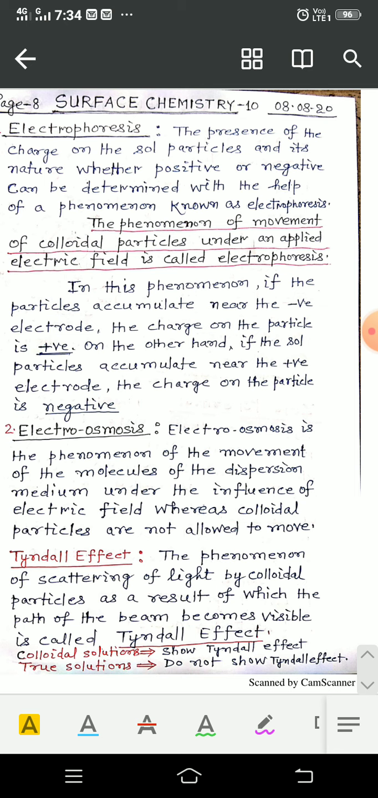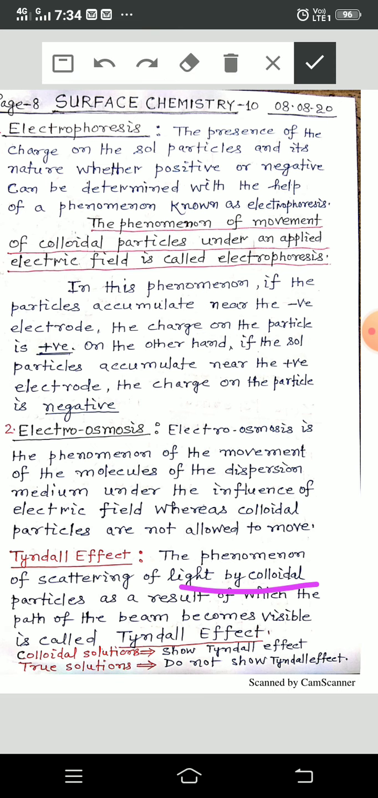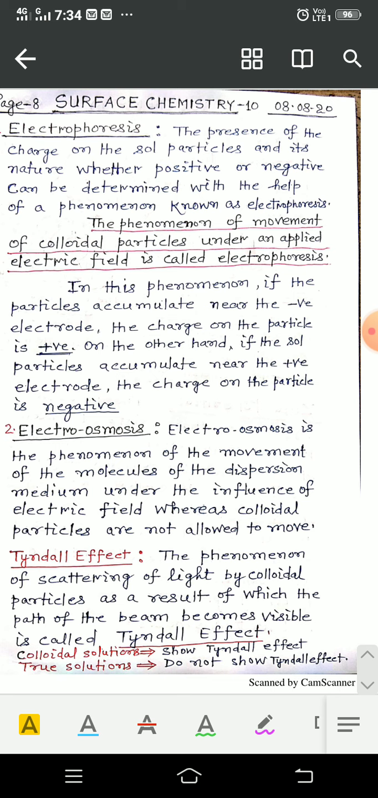This is written on this page, and at the last, Tyndall effect: the phenomenon of scattering of light by colloidal particles, as a result of which the path of the beam becomes visible, is called Tyndall effect. Colloidal solutions show Tyndall effect, but true solutions do not show Tyndall effect. So this is about today's lesson.